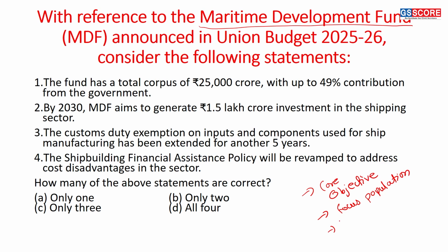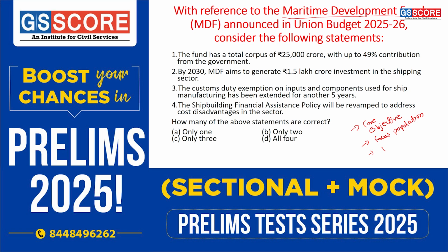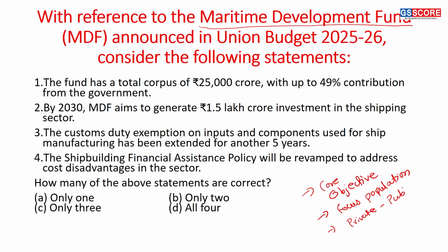Third, I will say private sector and public sector, their contribution. The partnership between private and public sector and their contribution in this particular scheme. If it is exclusively a public sector scheme, only public sector will be working in it. So division of cost between governments, that is center and state division.